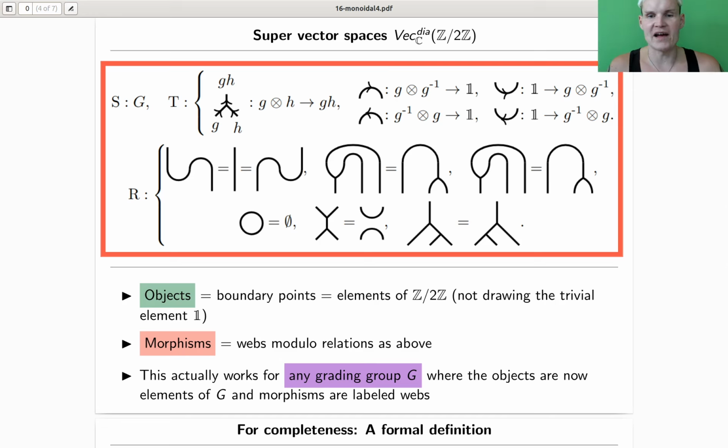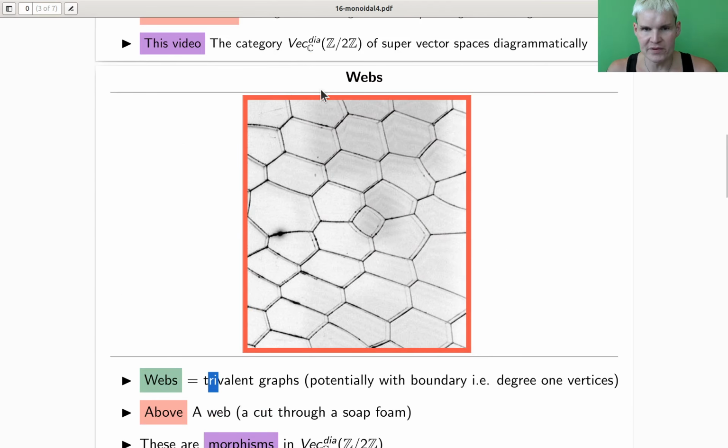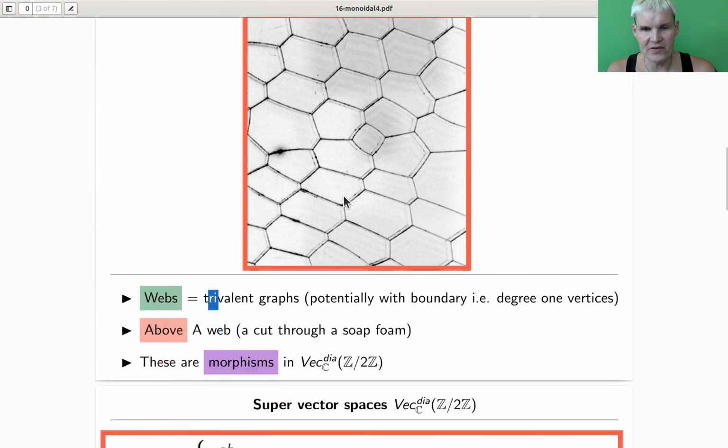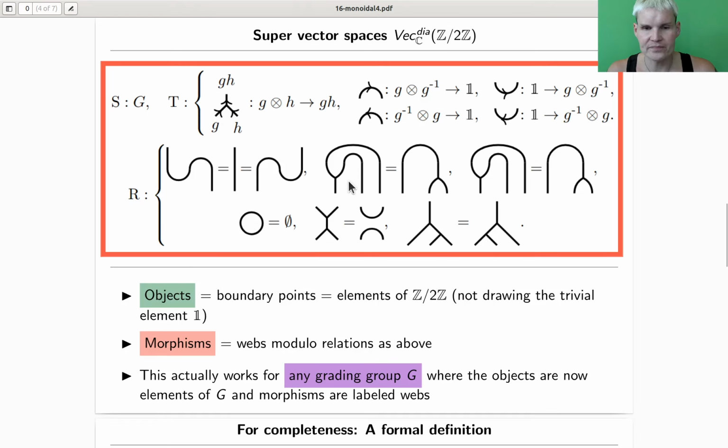So the objects are just, like for cobordisms, boundary points. Yeah. So in our little picture up here, this would be one object, there would be another object, with the same conventions. And the morphisms are webs, but you have those relations on them. So some relation to remove internal edges, which makes this category rather boring if you think about it, right? You can redirect this internal edge, and some associativity relation. Whenever you see an internal circle, you can just take it out, and some isotopy type relations.